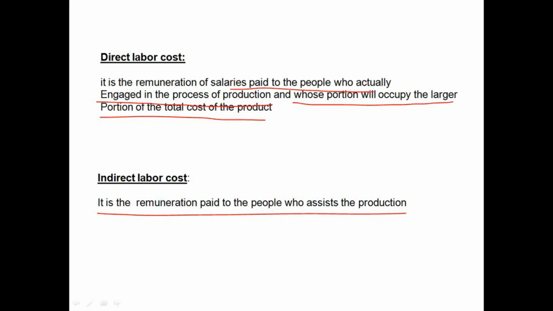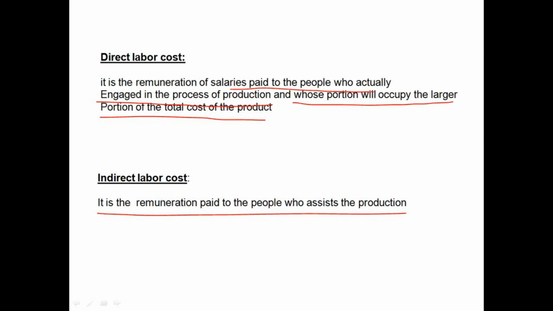So these 10 workers are directly engaged in the production. They're cutting the wooden pieces and the iron frames, and they're doing the polishing. They're fixing the wooden pieces in the iron frame, fixing the nuts and bolts. Like that, every worker is physically engaged in the manufacture of the computer table. So they are directly engaged, and the salary we are paying is $50 a day. Each worker is producing a table a day, so $50 is the labor cost per table. It is the direct labor cost.